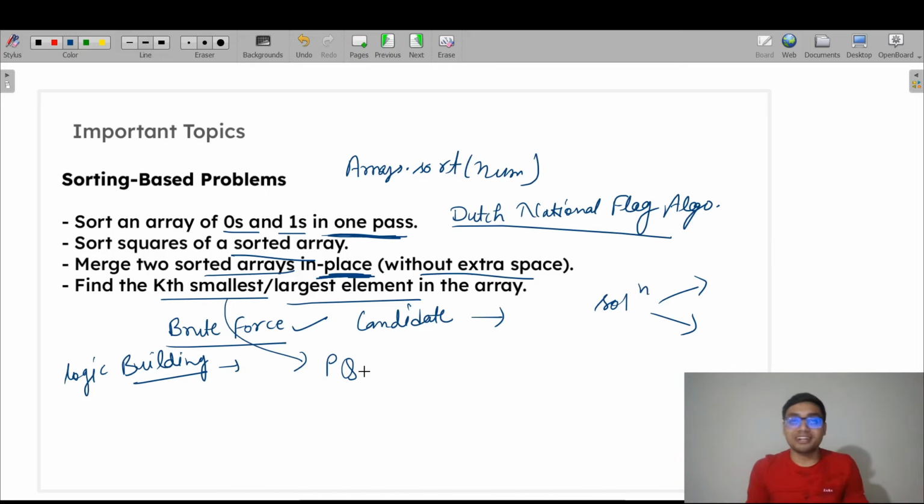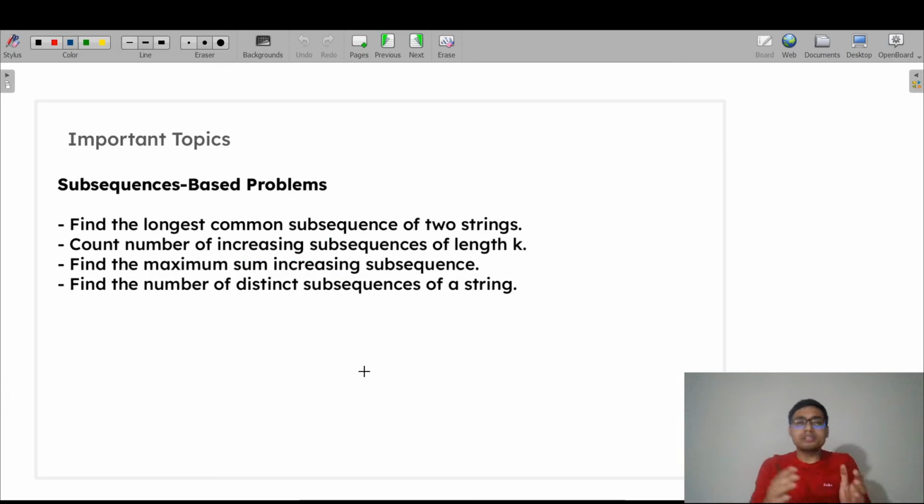A lot of problems we discussed on this, and how to recognize that in this particular problem we are going to use a priority queue, in this particular problem we are going to use a hash map. These things we are teaching. I am not encouraging you to memorize the solution. Don't memorize the solution, never. Always think from scratch, from the brute force.